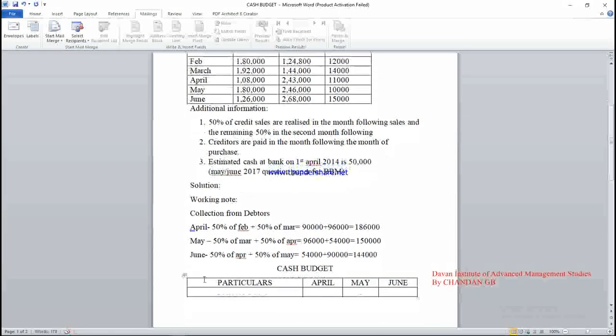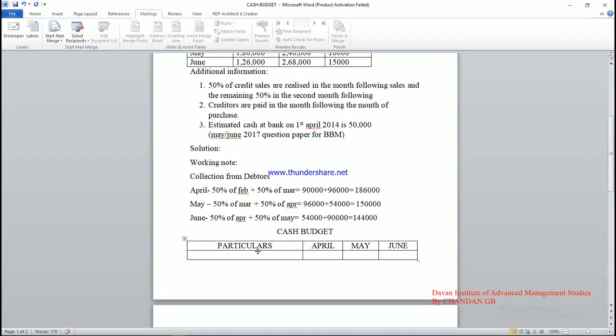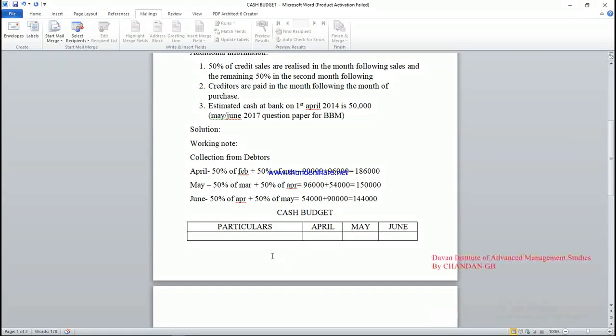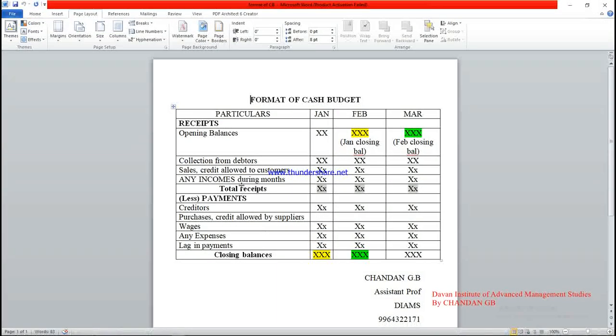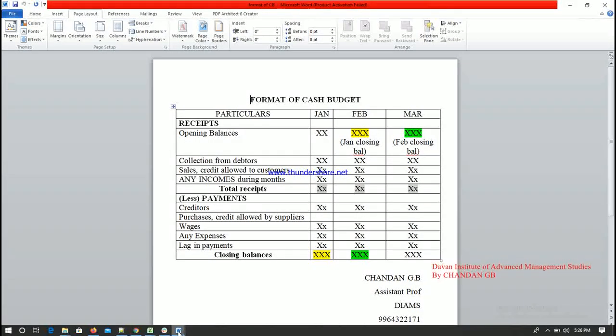After finding the debtors amount, you can easily find out the cash budget format. In the previous video I said that in the cash budget format, first you put all the receipts, then the receipts minus the payments gives you the closing balance. So opening balance along with the debtors and any incomes, the total of all the receipts, you will get total receipts. With that, minus the payments, you will get the closing balance. Let me check with the question.